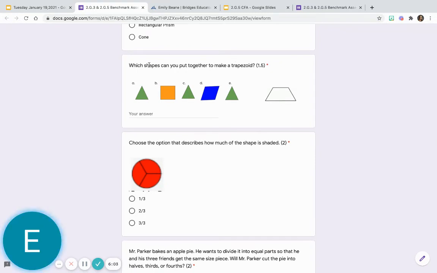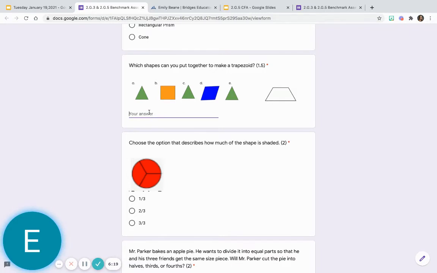All right, then down here, it says, which shapes can you put together to make a trapezoid? So here's a trapezoid. And I want to know what you could put together to make this trapezoid. So you're going to be writing these letters.